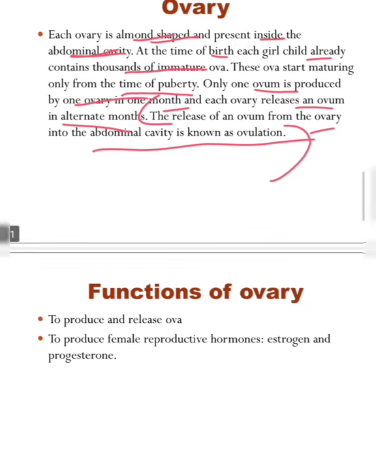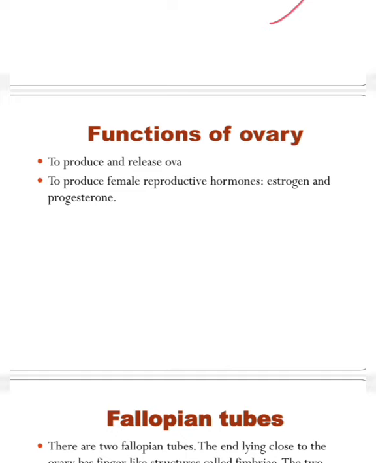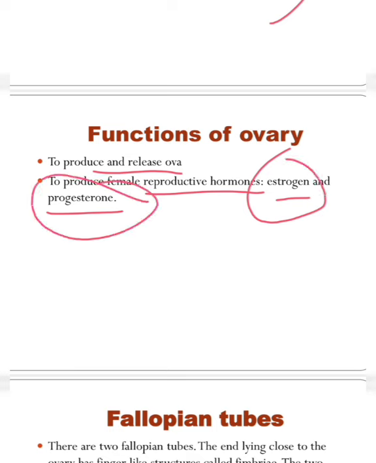Okay, next we will see the function of ovary. The function of ovary is to produce and release ova, and to produce the female reproductive hormones, that is estrogen and progesterone. So if there is a question asking which hormones are produced inside the ovary, the answer is estrogen and progesterone. Inside the male we have seen it was testosterone, and in the female it is estrogen and progesterone.